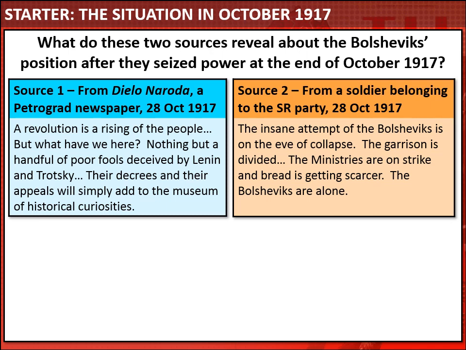So here is your starter task, Year 12. And I want you to think here about the situation which the Bolsheviks were in when they first took power at the end of October 1917. So I've given you 2 sources. One comes from a Petrograd newspaper and the other comes from a soldier who belonged to the SRs. My question to you is this: what do these 2 sources reveal about the Bolsheviks' position after they seized power at the end of October 1917.